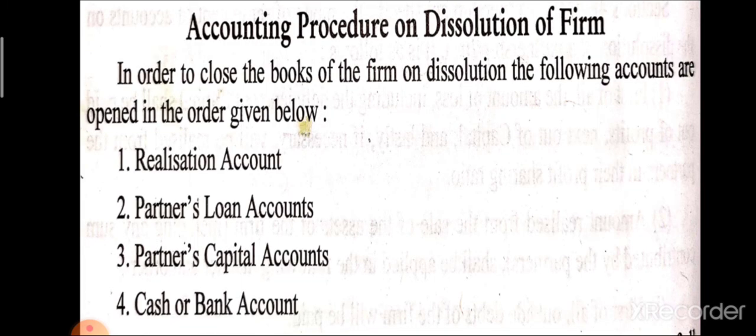In dissolution of partnership firms, we make 4 accounts. The first one is the realization account, the second one is the partner's loan account, the third one is the partner's capital account, and the fourth one is the cash or bank account. We will discuss all 4 accounts in detail in the next video.